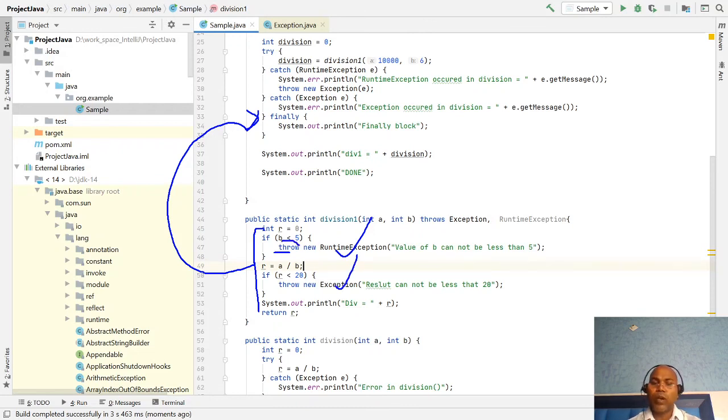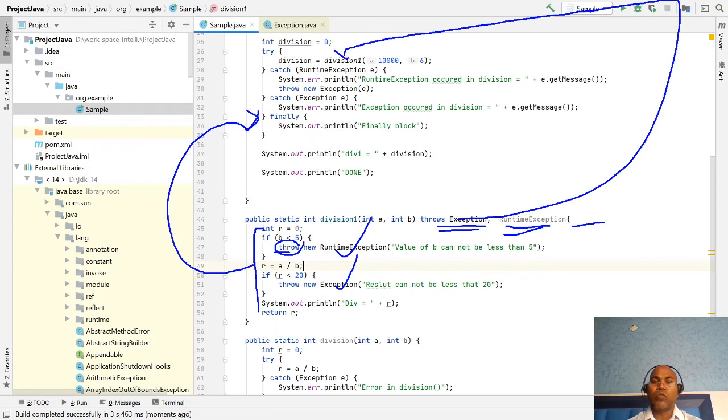The throws clause means whoever uses this method is responsible for handling these exceptions in their try catch and finally block.